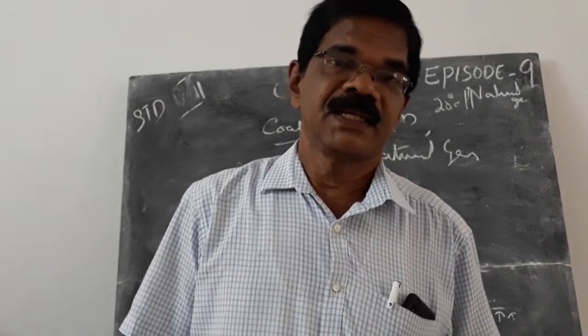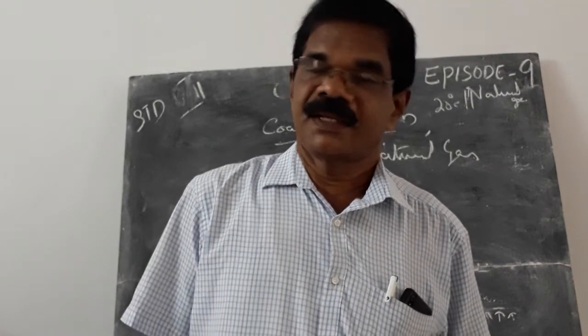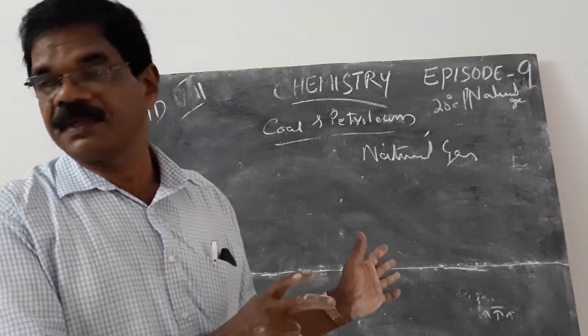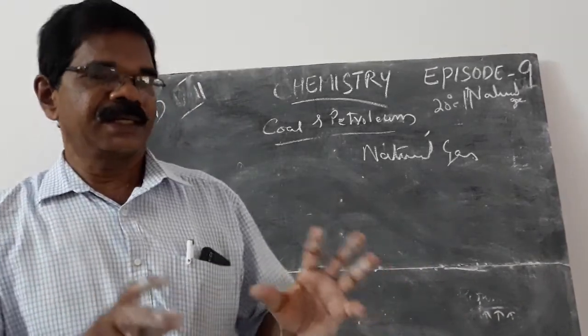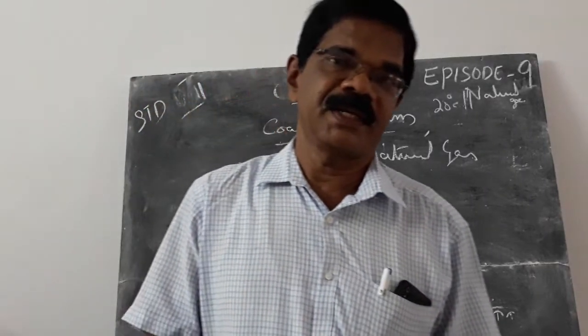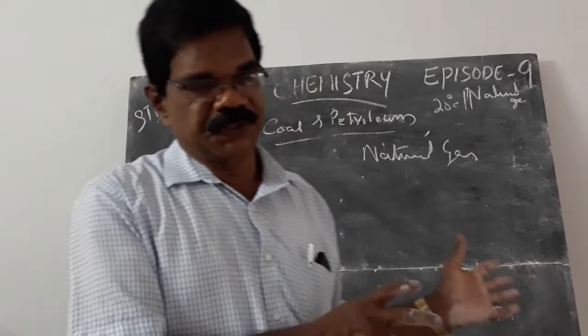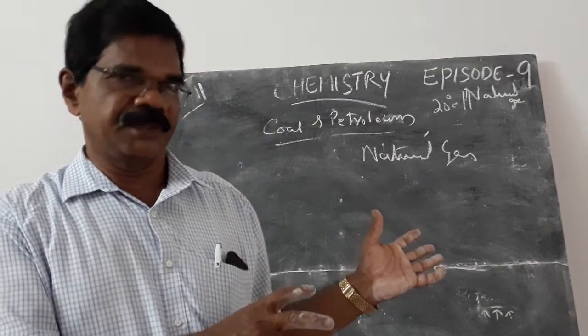So what is the need? We control our usage. In the near future, if the stock under the soil comes to an end, we will depend on solar power or electric power instead of these natural resources.